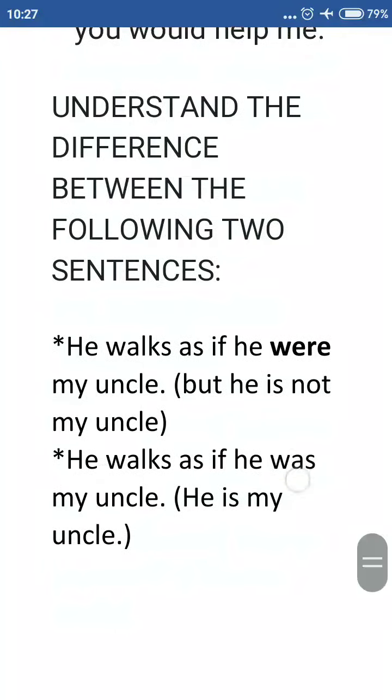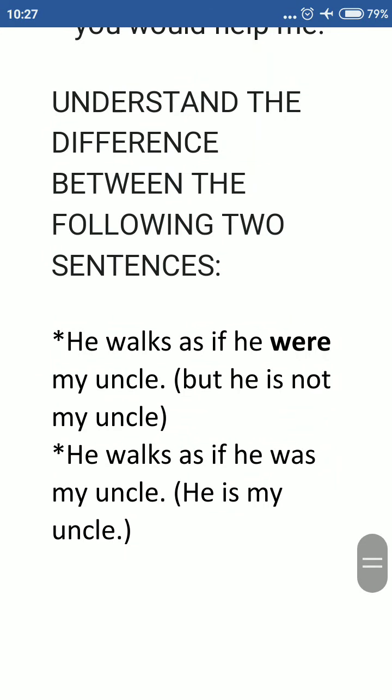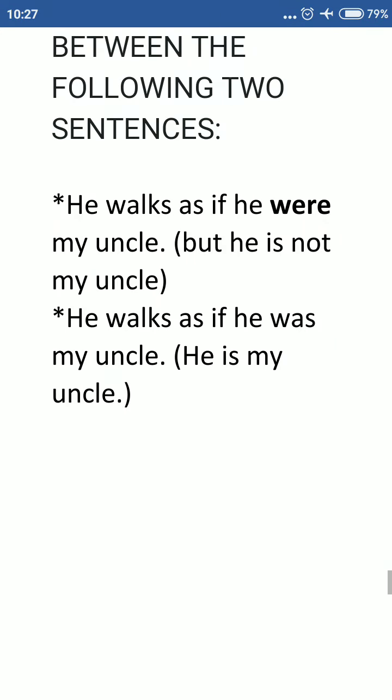Now, understand the difference between the following two sentences. He walks as if he were my uncle. Here, be careful. We have used were with he. But generally, what is the rule? We use was.